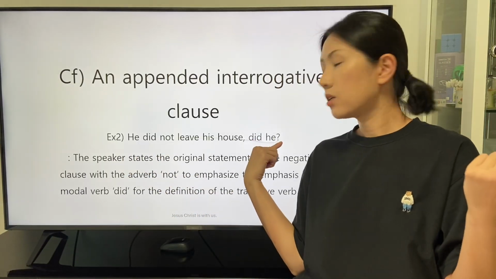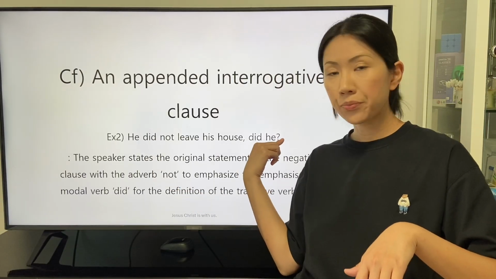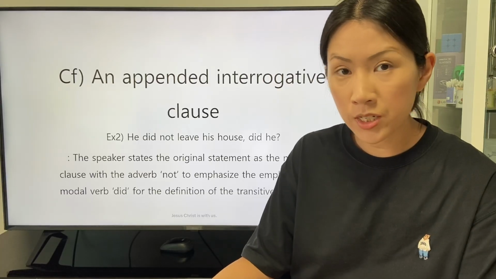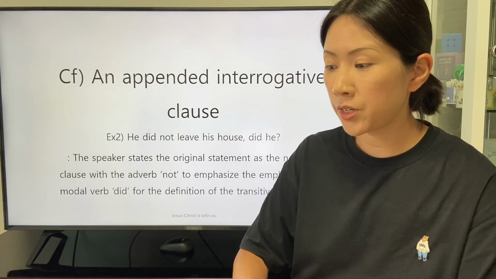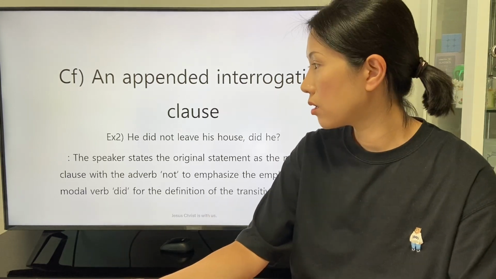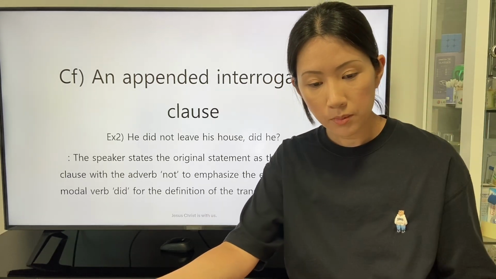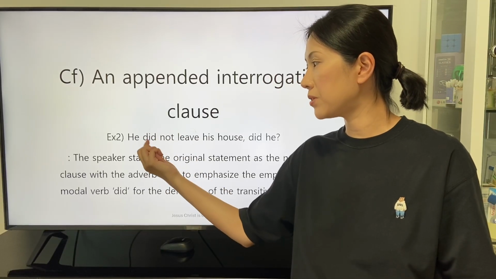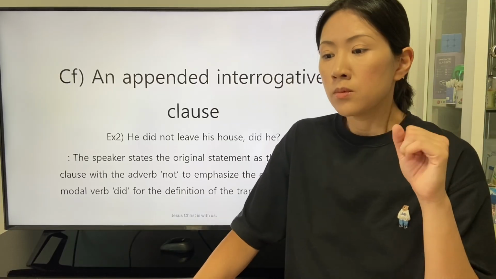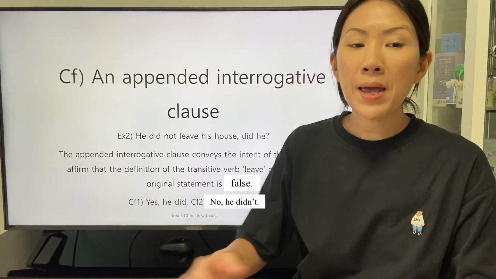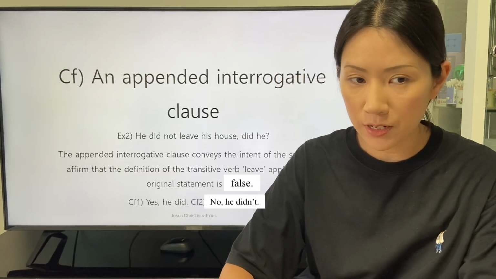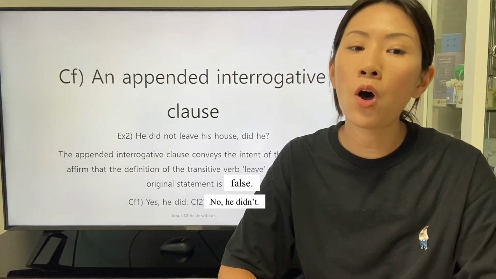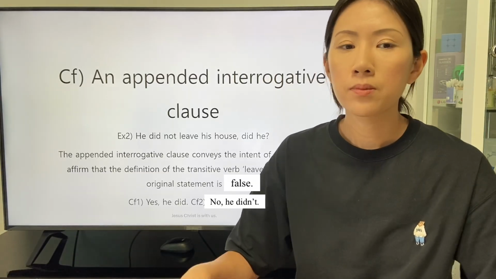After the listeners hear the two clauses, the listeners understand that the speaker delivers the intent in this way: there cannot be a possibility that he left his house. He must stay in his house. The appended interrogative clause conveys the intent of the speaker to affirm that the definition of the transitive verb leave applied in the original statement is false.